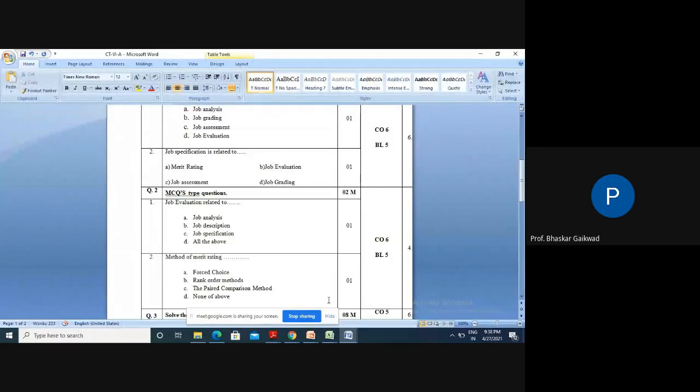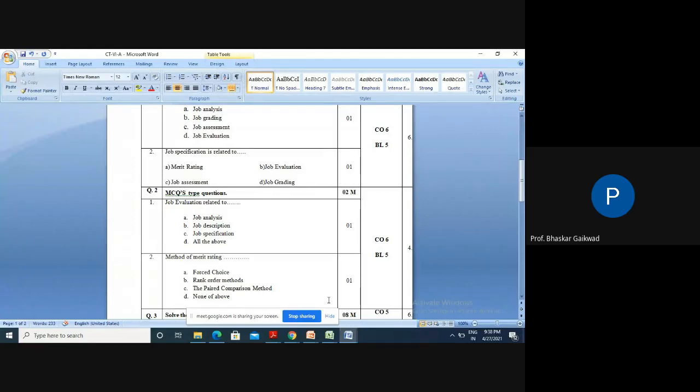You can select more than one answer. Normally this is asked in your GATE exams and university exams, because job evaluation has more weightage in industry. So you have to decide which is correct.